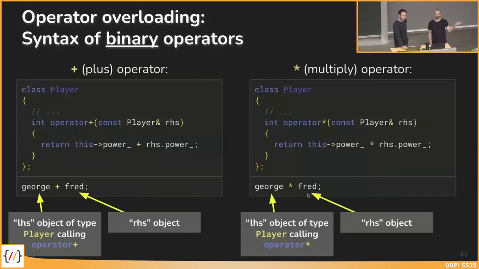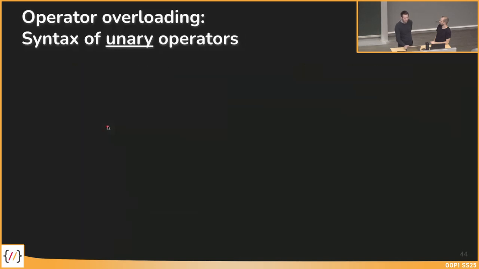Binary means there is a left side, a right side, but we also have operators where there is only one object. Yes, and as I've mentioned before, there are also operator overloadings where we do not have a parameter, which we will see here for the unary operators.